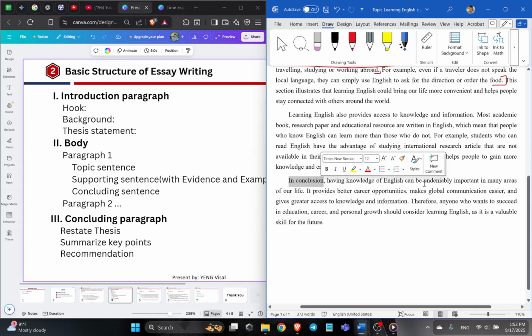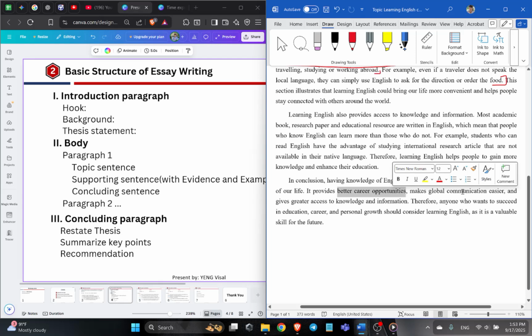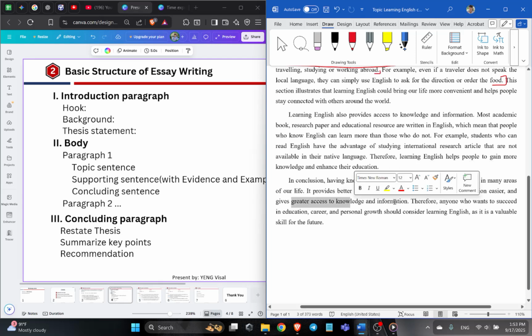Having knowledge of English can be undeniably important in many areas of our life. This one, we just restate the thesis that we have discussed earlier, and then we summarize the key points here. The key points are career opportunity, global communication, and access to knowledge. And the last one here is the recommendation from the writer to the reader. Yes, that's all for the basic structure of essay writing.